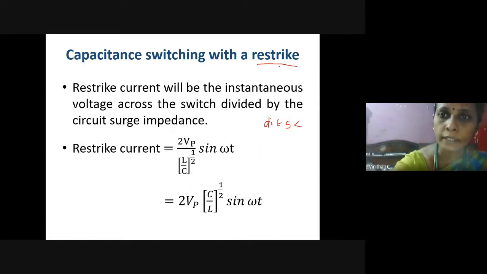Now, during this restrike, we should calculate the value of the restriking current. So we know the formula to calculate current: I is equal to voltage divided by its reactance or impedance value. Here I is equal to Vp divided by Z. So what is Z? Z is nothing but the surge impedance. So Z is equal to square root of L by C, and I is equal to Vp by Z into sine omega t.